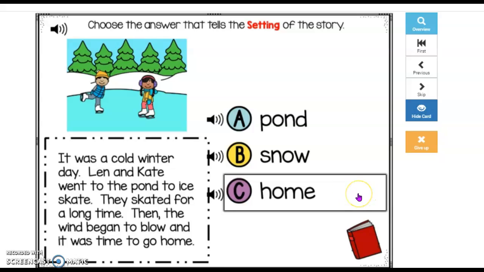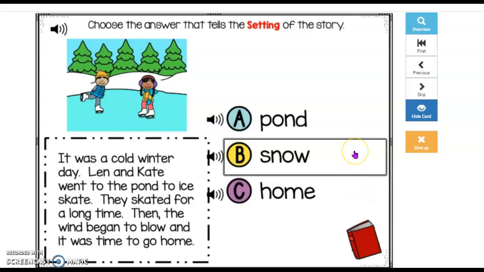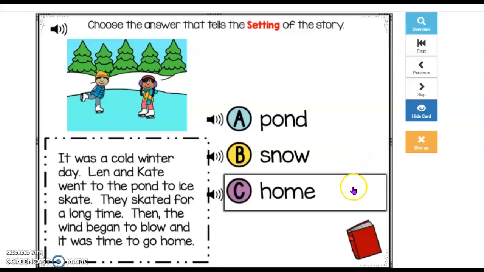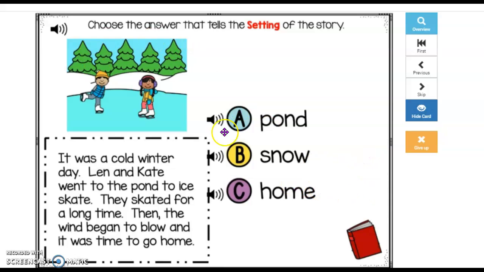Did it ever mention snow? No. Is snow even where? Where? Snow? No. Was this story taking place at home? No. Was the story taking place at a pond? Yeah. Lynn and Kate went to the pond to ice skate.